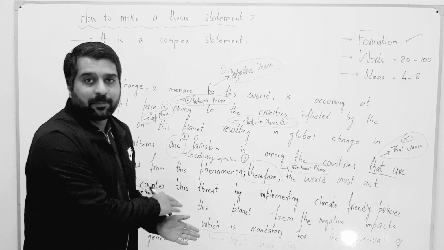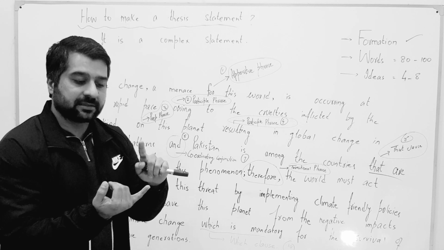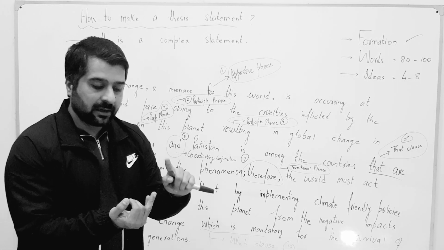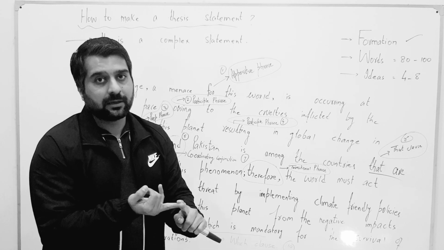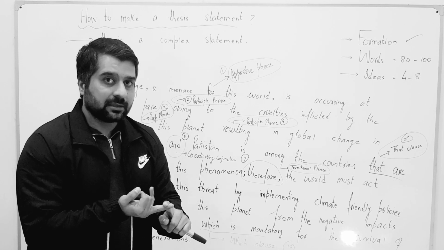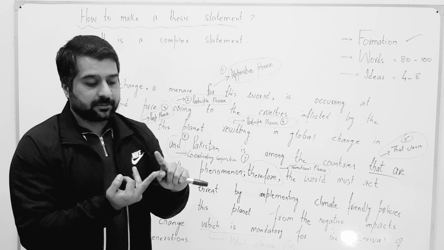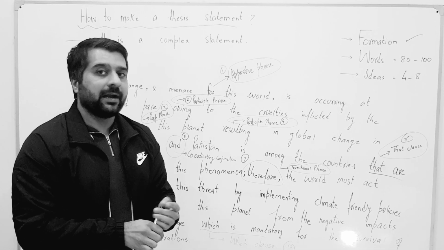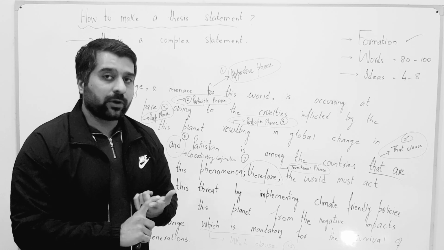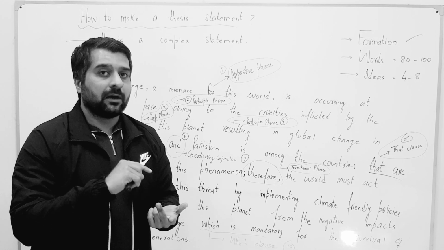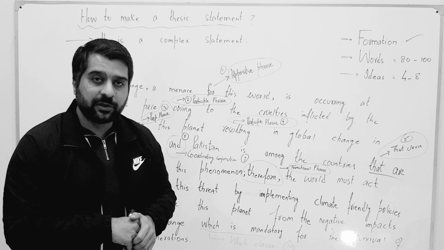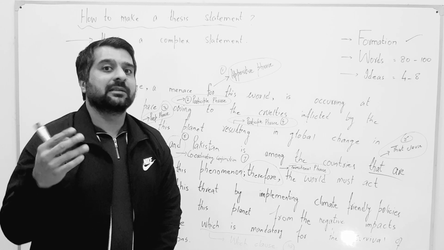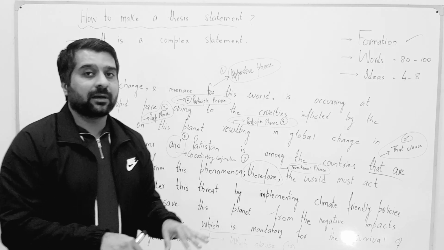So this thesis statement is covering the problem. It defines the problem. It is explaining the reasons for the occurrence of climate change, the impacts of climate change, the impacts on Pakistan, and the solution side also. How can we avoid climate change by implementing climate friendly policies, and how will those policies impact future generations. So this is how you make a thesis statement.